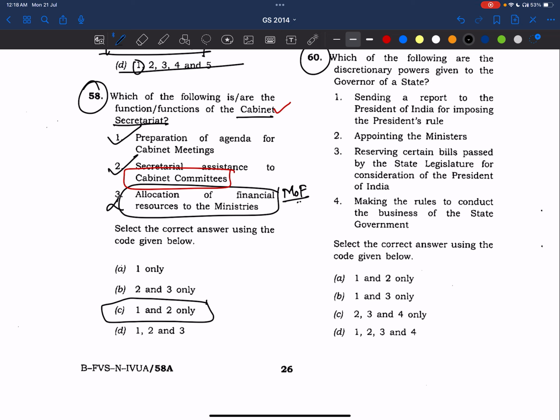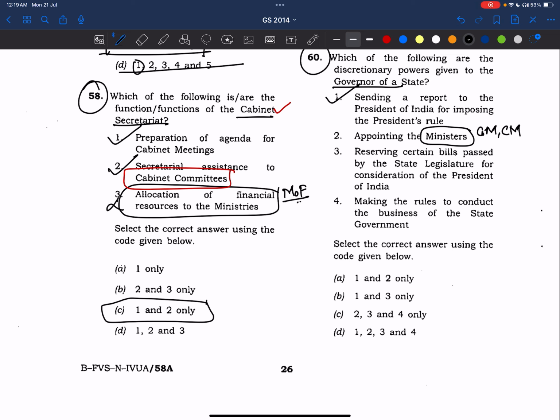Which of the following are the discretionary powers given to the governor of state? Sending a report to the President of India for imposing the president's rule. Yes. Appointment of ministers. See, ministers, that means Council of Ministers, and also Chief Minister. Actually, governor does not have discretion in appointing Chief Minister.